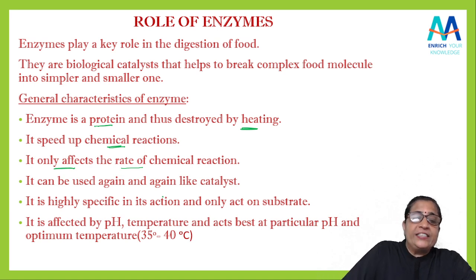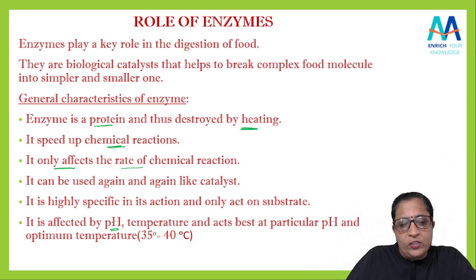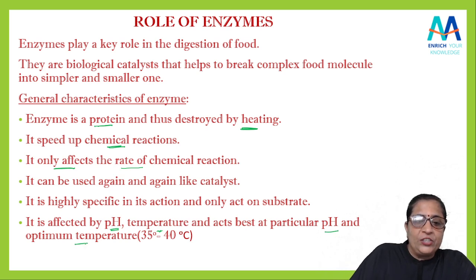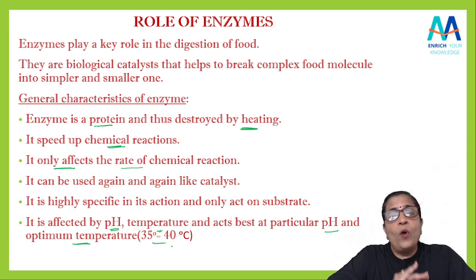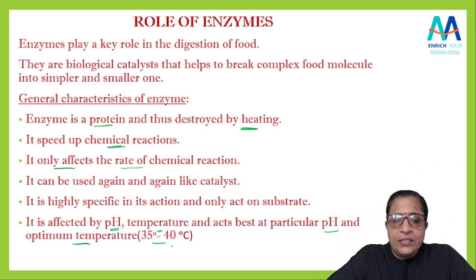Then enzymes are affected by pH, change in pH से affect हो जाएगा, and temperature, isn't it? So it acts best at a particular pH and optimum temperature. Optimum temperature यानी temperature between 35 to 40 degree Celsius जो रहेगा वहाँ पर वो best रहेगा for its activity. Yes, so remember these are very general characteristics.